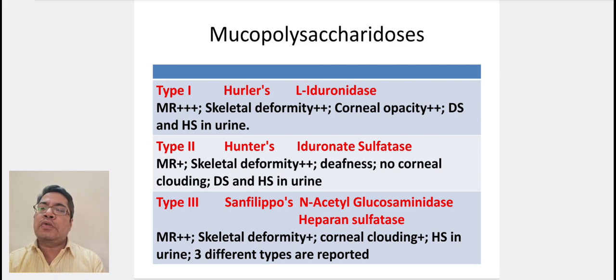Type 3, also known as Sanfilippo's disease, occurs due to deficiency of N-acetyl glucosaminidase and heparan sulfatase. Mental retardation, skeletal deformity, and corneal clouding are seen. Heparan sulfate is seen in urine. There are 3 different types of this disease reported.